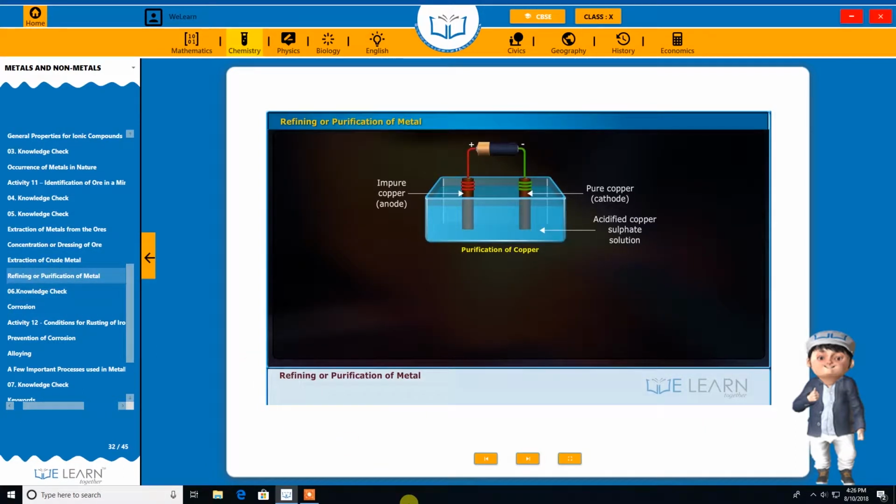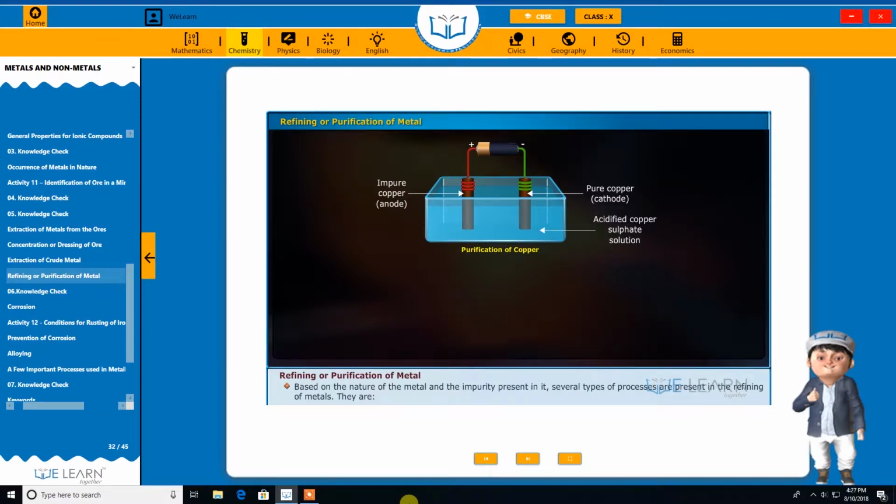Refining or purification of metal. The metal obtained by reduction of the concentrated ore contains some impurities. They should be removed to obtain the pure metal. This purification process is called refining of metals.